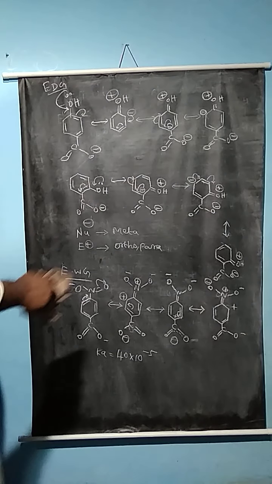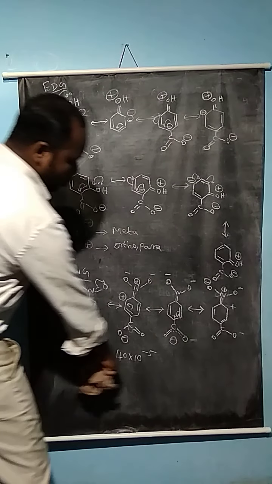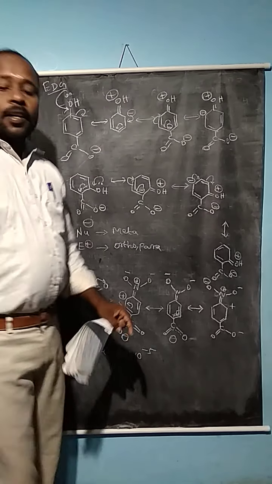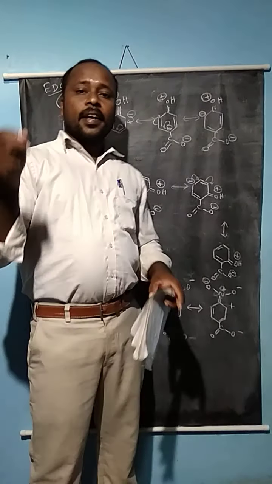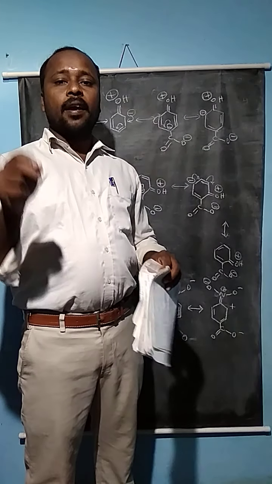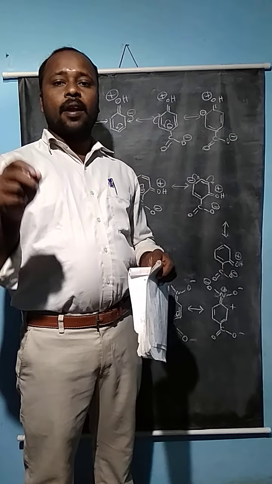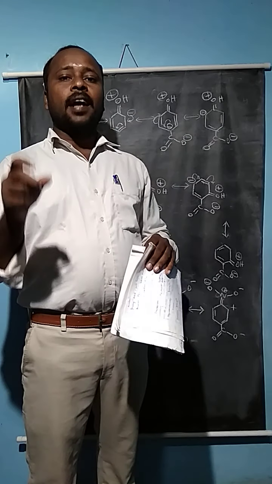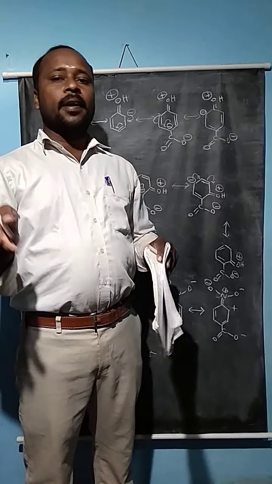Now compare the Ka value, 40 into 10 to the power minus 5 for ortho. It is important to note that any acid must have a pKa value slightly less and a Ka value slightly more. That is a strong acid. That is a very important characteristic property of Ka and pKa values.